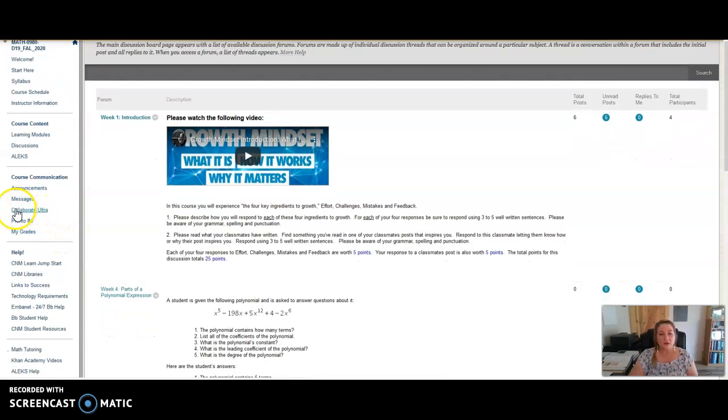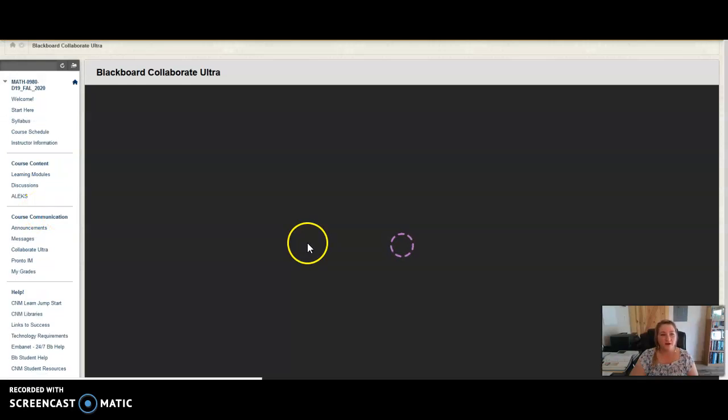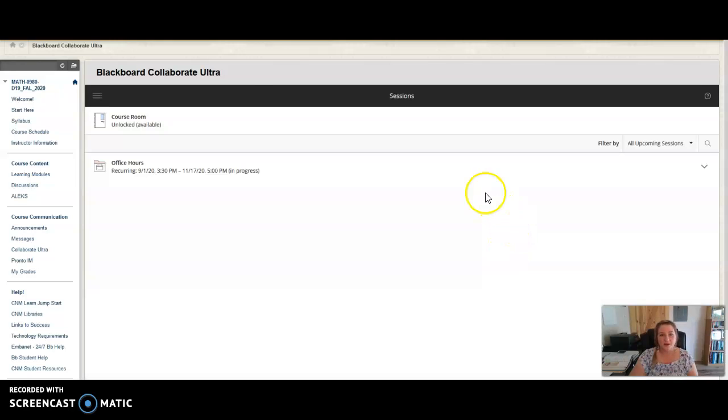The Collaborate Ultra, this is where you can click to get to our office hours. I have them scheduled, so if you click on that, it'll open up the Collaborate Ultra. It'll show you where my office hours are. You're just going to click into this folder and it'll get you into the office hours.